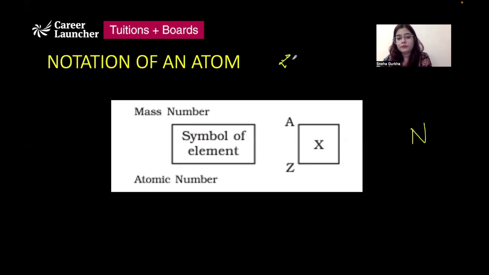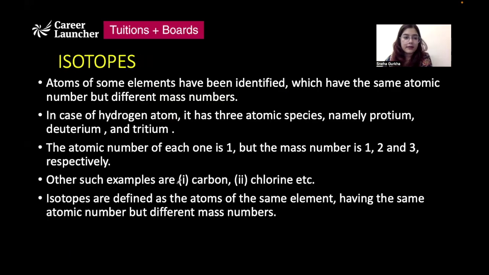The atomic number of nitrogen is 7, whereas the mass number is 14. So we write down atomic number at the bottom and mass number on the top. That is how we'll denote an atom. Or you can also write it this way. Both the representations are correct.